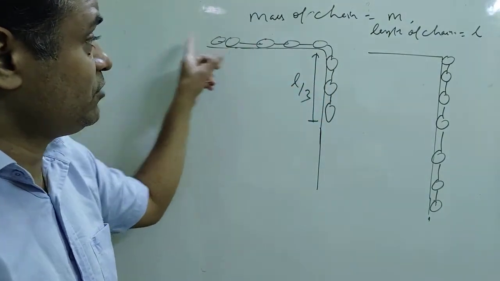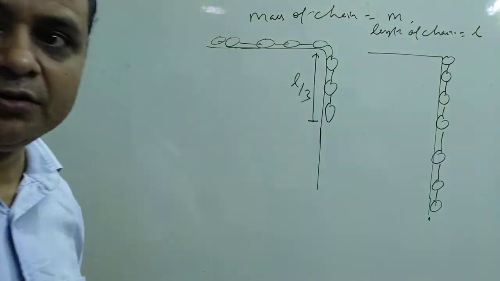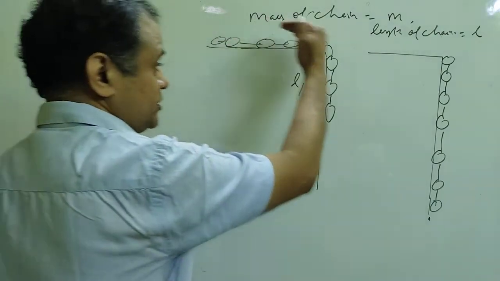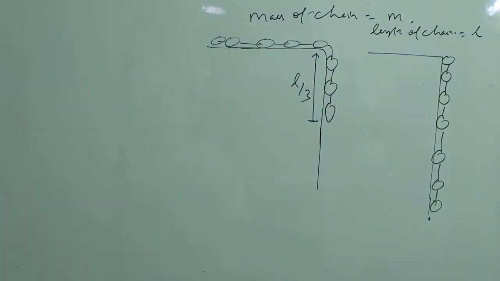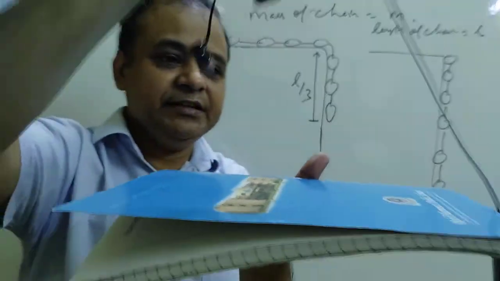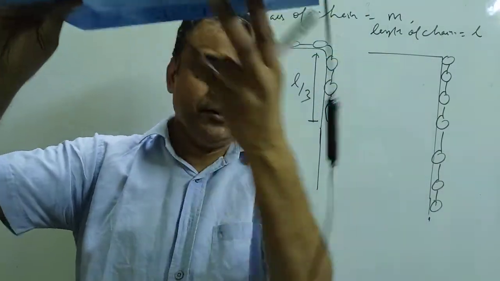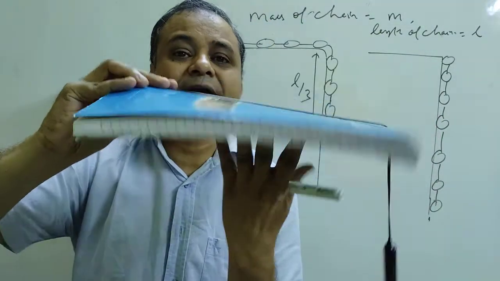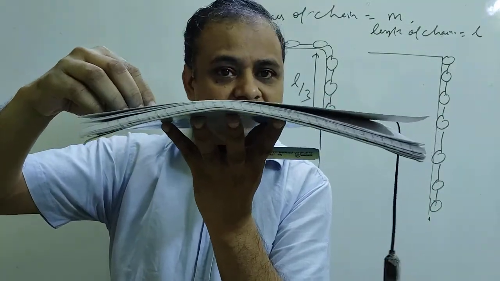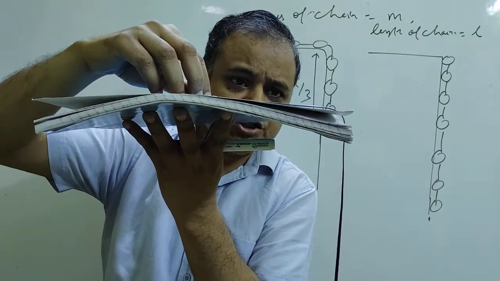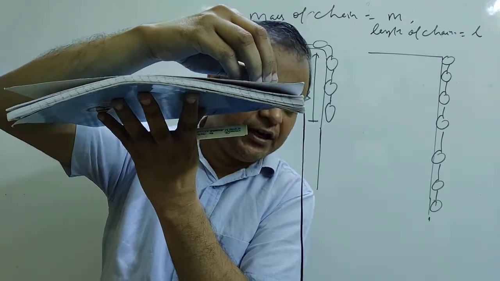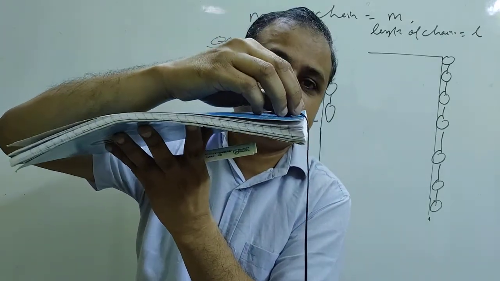This is a cycle chain of mass m and length L. It is placed on a smooth table, and its L by 3 portion is suspended in air while 2L by 3 is placed on the table. If I release it, what will happen? It will start to move. The question is, when the whole chain is about to leave the table, what will be the velocity?